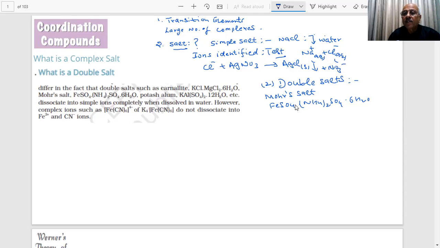There are two simple salts, they have combined here to form a double salt. So it's also a type of molecular addition product. You have ferrous sulfate, ammonium sulfate. This example, Mohr salt, we use in the chemistry lab for the titration of ferrous to ferric.